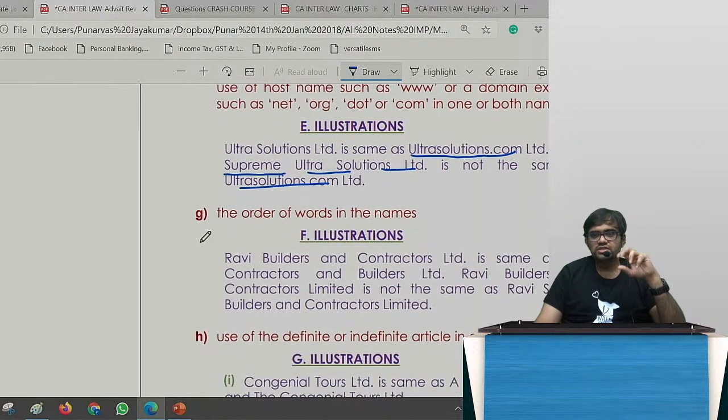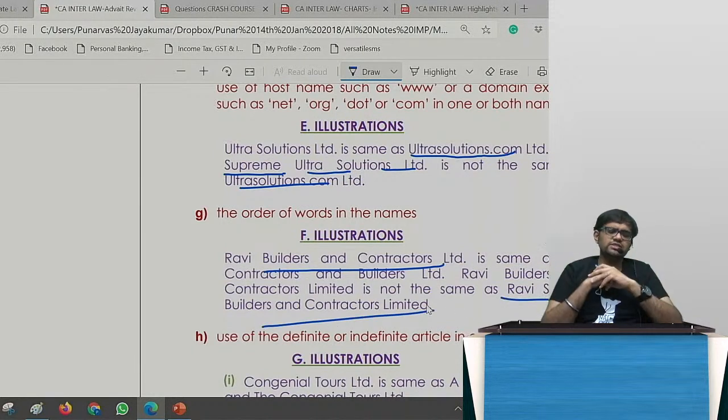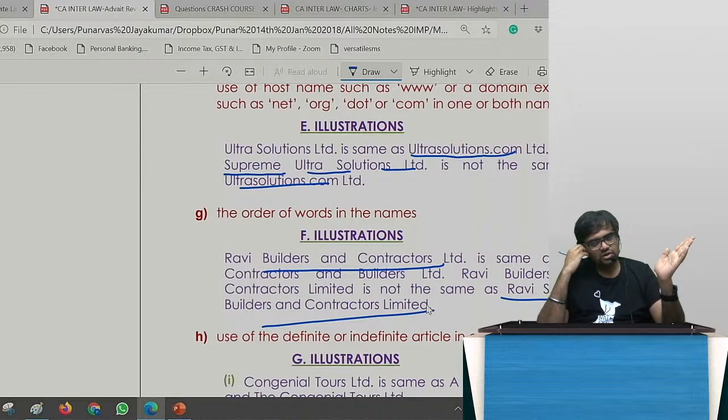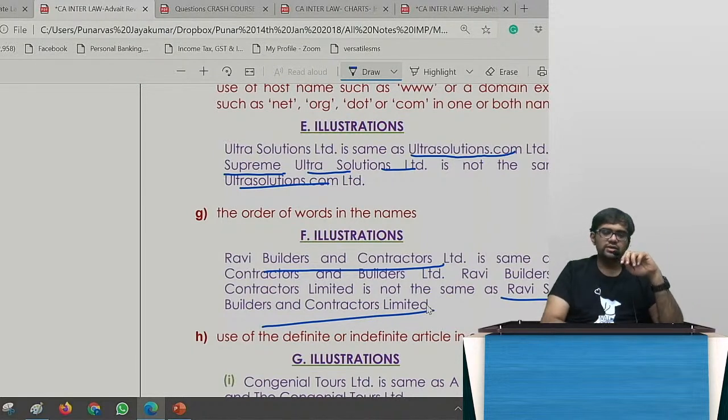The order of words in the names also you cannot play around with. Like Ravi Builders and Contractors is there. You will open one more company, Ravi Contractors and Builders, or Ravi Shankar. All those things you cannot do. But Ravi is a different name. Ravi Shankar is a different name. So can I say Ravi Shankar Builders and Contractors? Yes, that is possible. So Ravi Builders and Contractors is one, Ravi Contractors Builders is one, and Ravi Builders and Contractors Limited, they are all the same. Ravi Shankar, if you add, however, that will be different, okay.